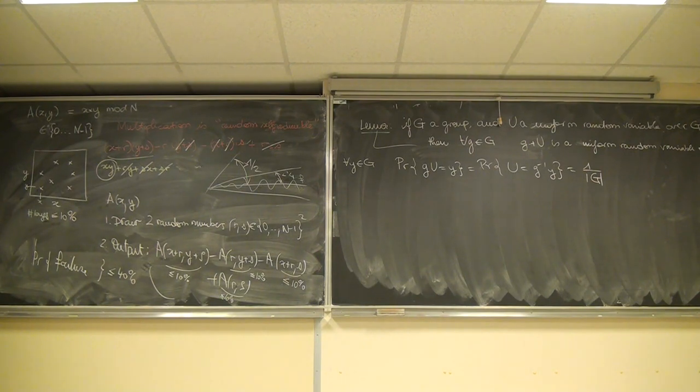Another thing is that random self-reducible means that if you know how to solve the average case, you know how to solve the worst case. So that's how you prove that worst case complexity relates to average case complexity. You can prove that problems are hard on average also, because if they are hard in the worst case, then they are hard on average also. Because if they were not hard on average, then you could solve the worst case. So that's how you connect worst case instances to average case instances. So you have a very beautiful thing.